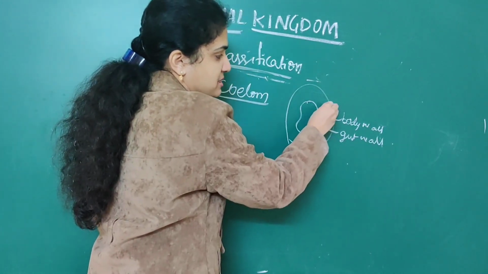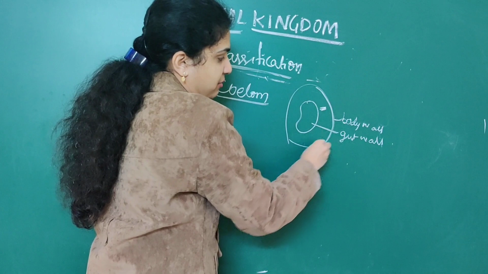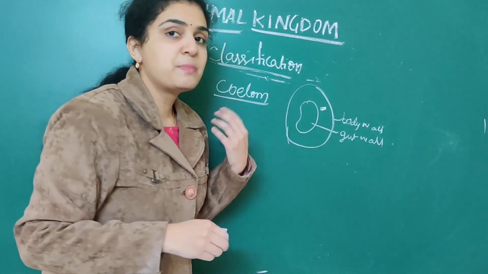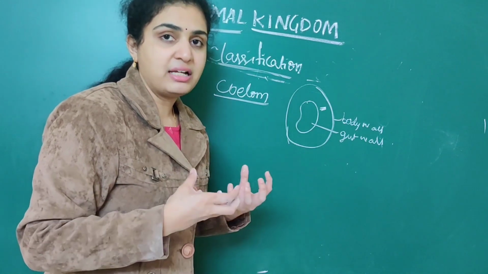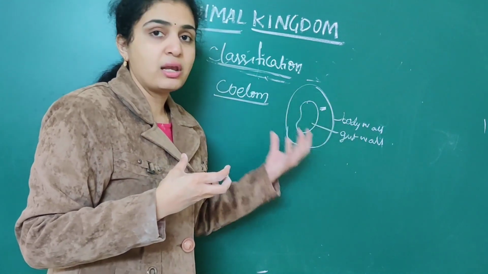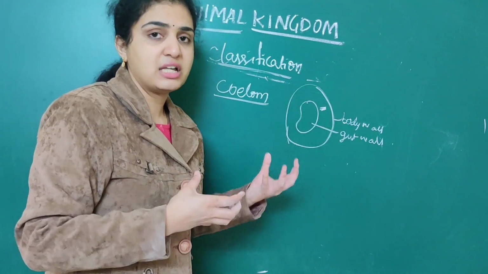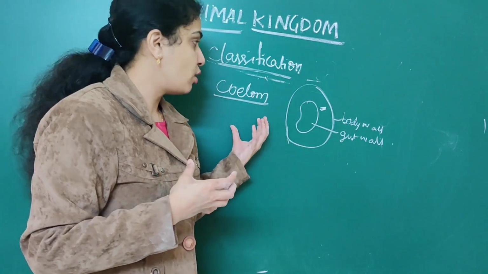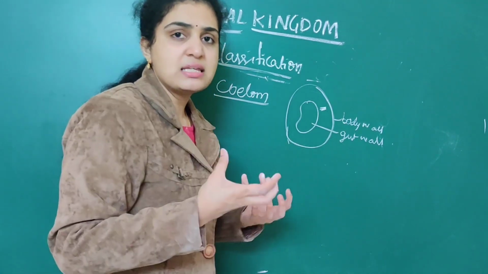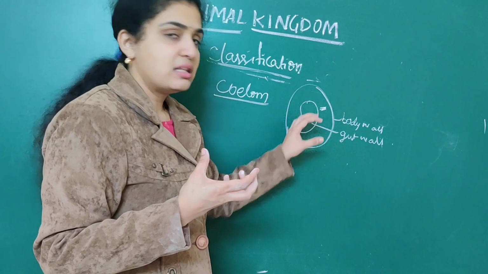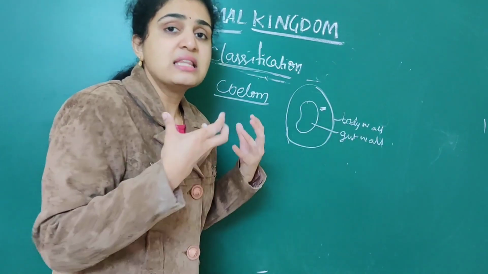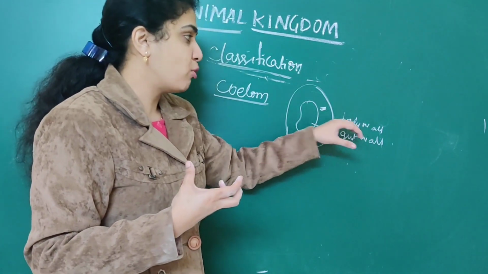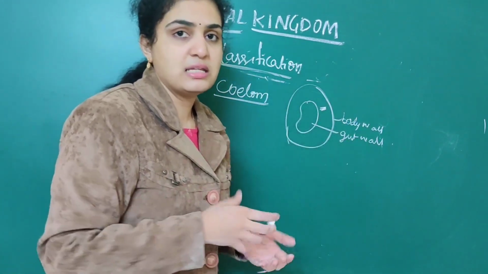So there should be some space present between these two. If a body cavity is present between the body wall and gut wall, then it is called coelom.